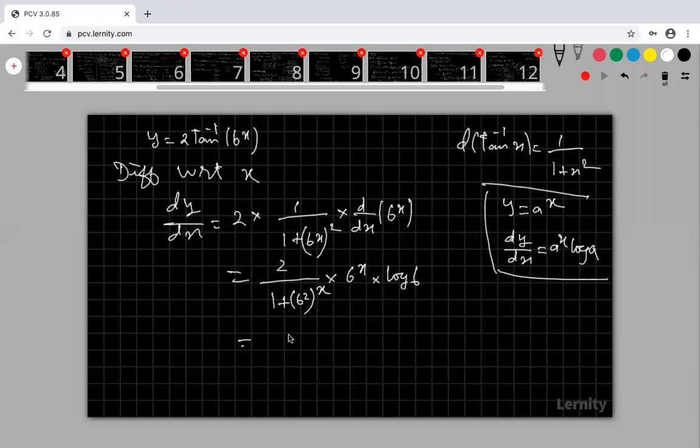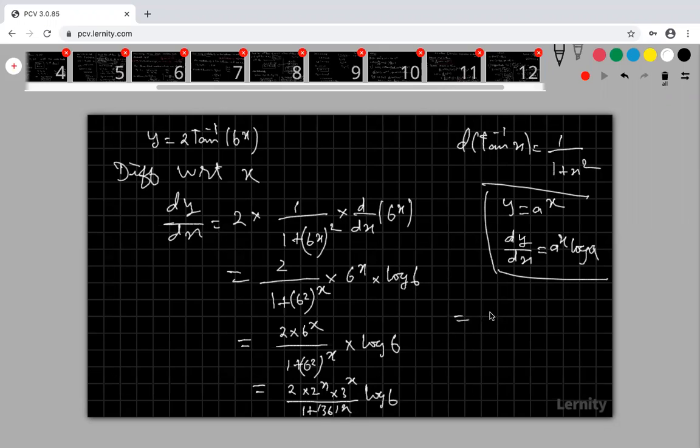So therefore, now look at that. This is 2 into 6 power x divided by 1 plus 6 square power x into log 6. So this is nothing but 2 into 2 power x into 3 power x, my 6 is 2 power x into 3 power x, divided by 1 plus 36 power x, into log 6.